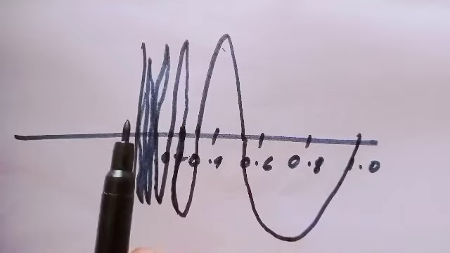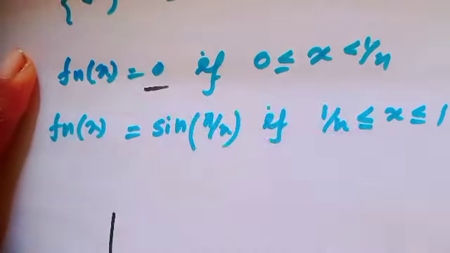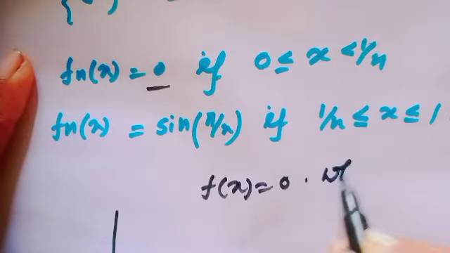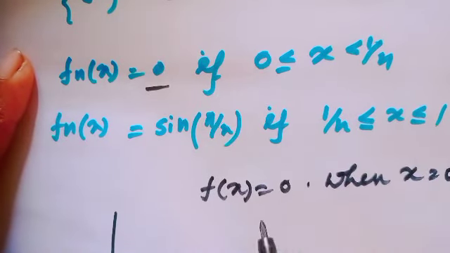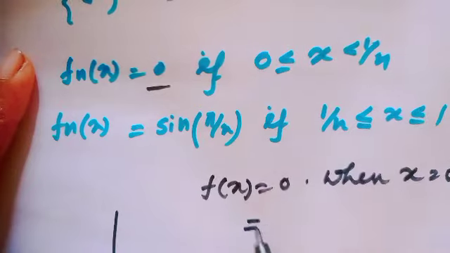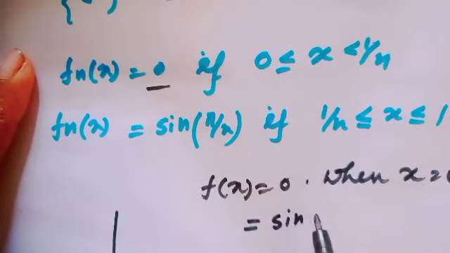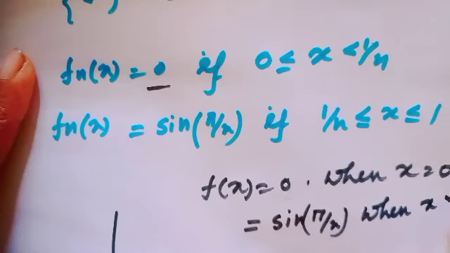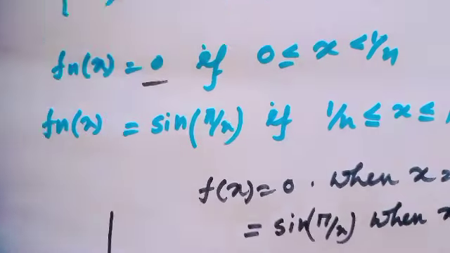This is the graph. That means the limit function f(x) equals 0 only when x equals 0, and when x is greater than 0, the value would be sin(pi/x). This is the limit function.